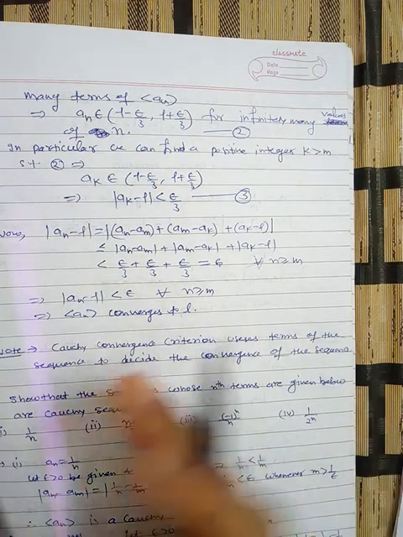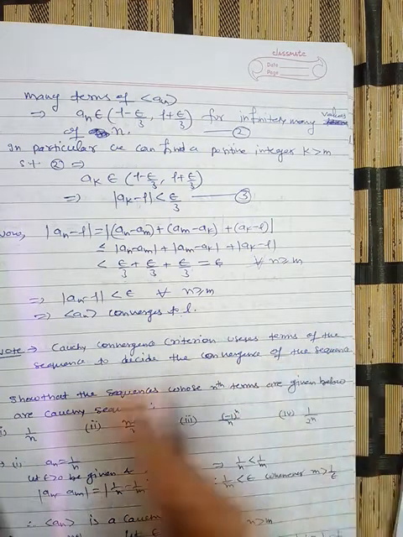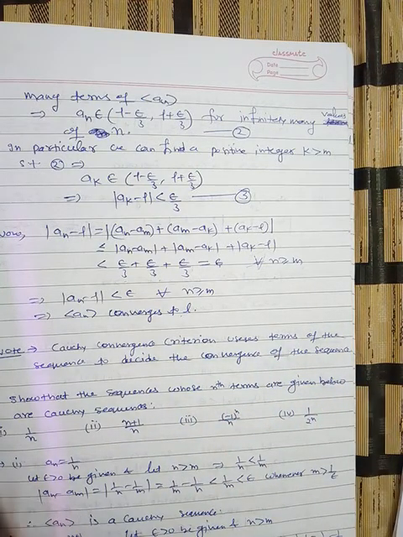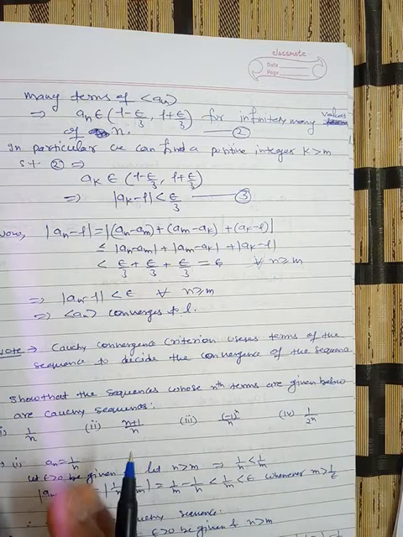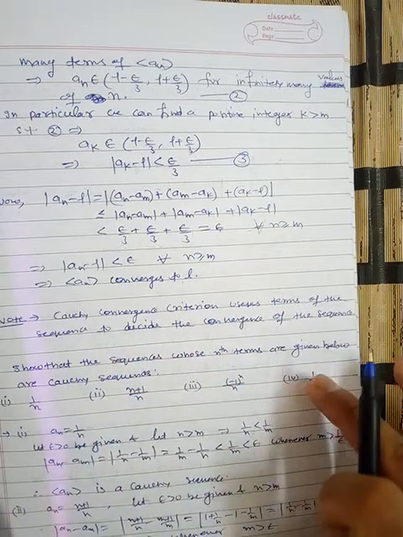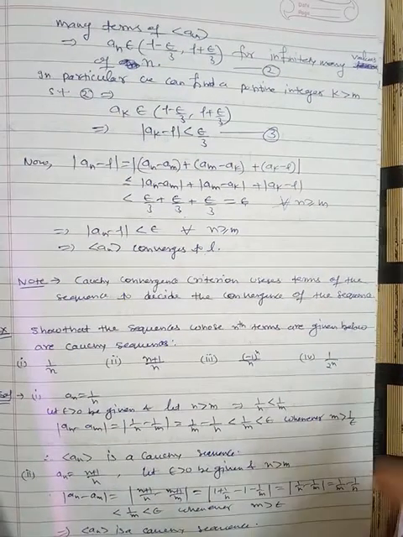You have to just take two arbitrary different terms of the sequence. If the difference is less than epsilon, then definitely the sequence is convergent, a Cauchy sequence. So this is the difference between the Cauchy criterion and the ordinary definition of a limit of a sequence. Now we will take examples on Cauchy sequences in the next video. Thank you.